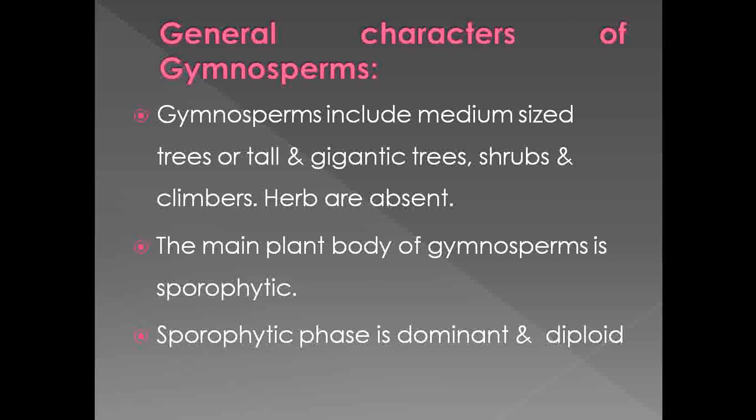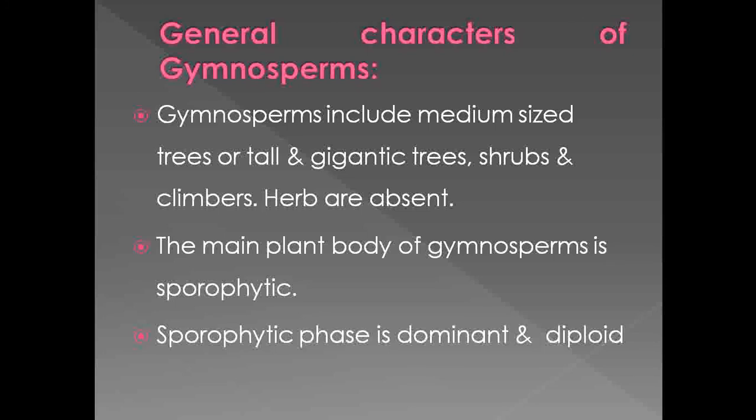Then if we observe the main plant body of the gymnosperm, it is sporophytic, which gets divided into root, stem and leaves. If we consider gymnospermic members along with the lower cryptogamic plants, in those the sporophyte is not well developed.